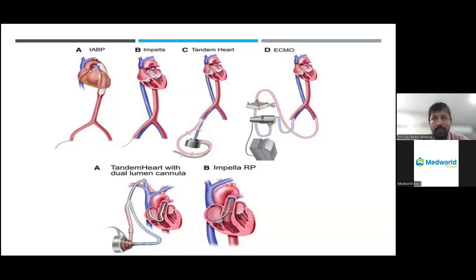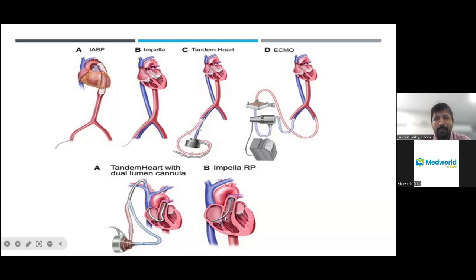You know, in COVID, you may have seen a lot of people on this ECMO, and really ECMO is also a lifesaver, and it's comparatively cheaper when compared to the Impella. But the disadvantage of ECMO is it's very invasive, and there are a lot of vascular complications which we need to face after the procedure. There's something called the tandem heart. Again, this we tend to keep with the help of the surgeons, which is very invasive and costly.